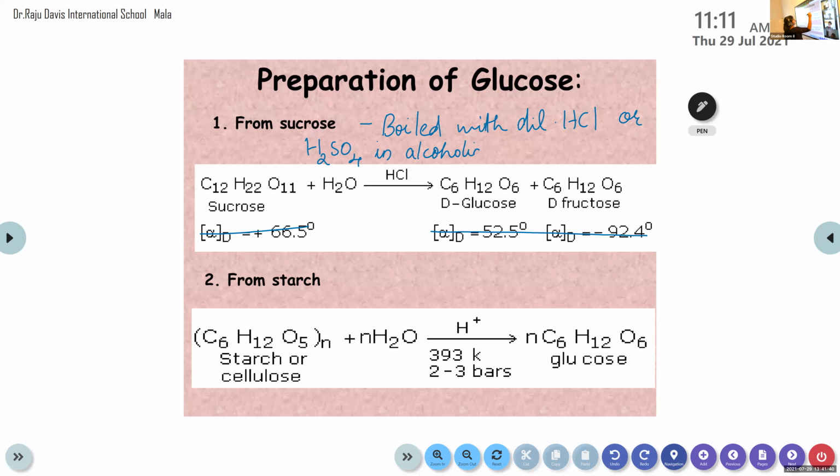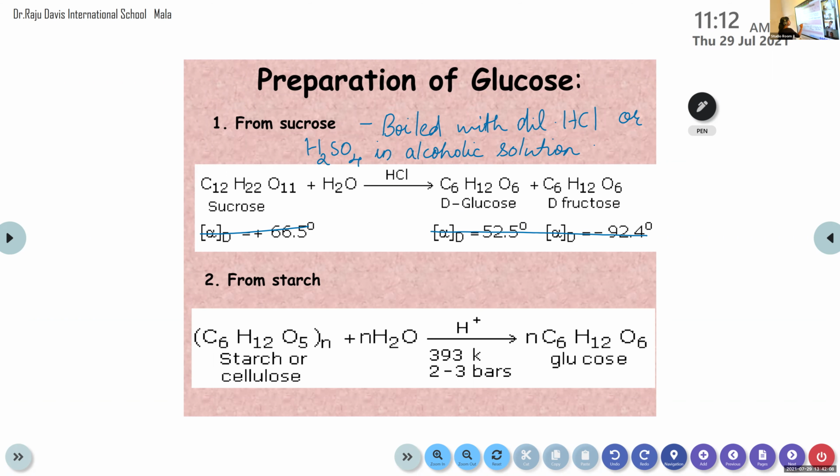That's the method. C12H22O11, that's the chemical formula of sucrose. On hydrolysis, two products are obtained, glucose and fructose, both with the same chemical formula, C6H12O6.